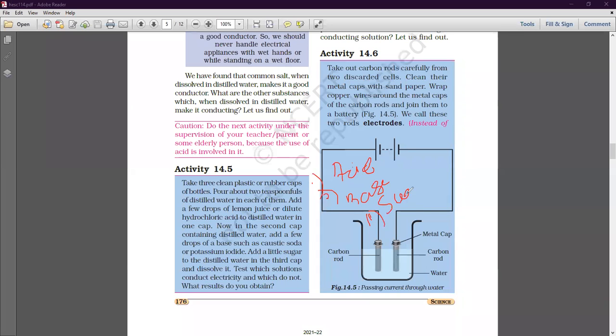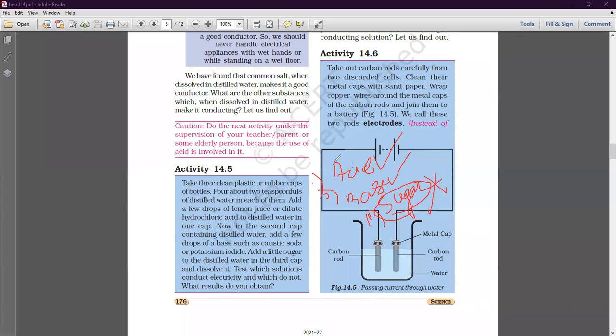In the third, what did you add? Sugar. Now what you have to do? You have to bring your tester and test in which of these three conditions the current will flow and in which condition the current will not flow. And if you perform this activity, you will observe that in the case of sugar solution, the current will not flow through the solution. The sugar solution is a bad conductor of electricity,